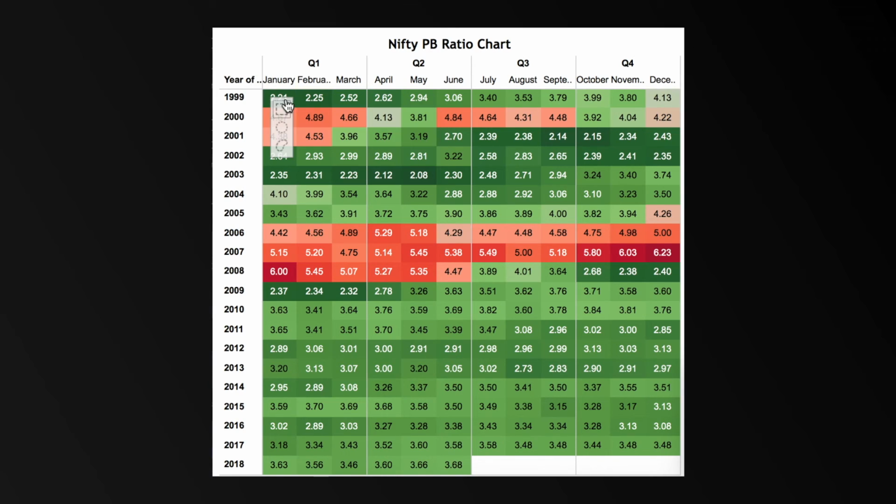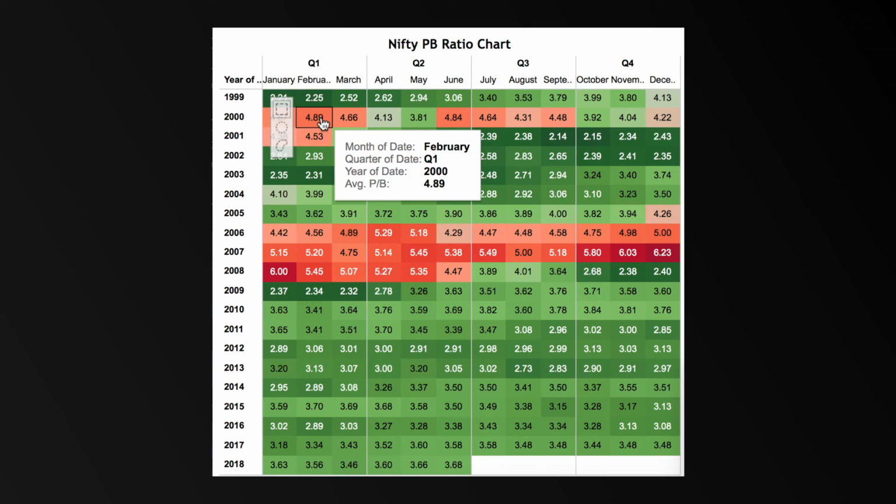So again, for example, we consider the first quarter of 1999 in the month of January. This time the PB ratio was 2.21, which is extremely undervalued. So this is where we buy into the markets. We bought into the markets and booked our profits when the PB ratio crossed the overvalued zone, which happened in the first quarter in the month of February of 2000, where the PB ratio was at 4.89, which is overvalued.